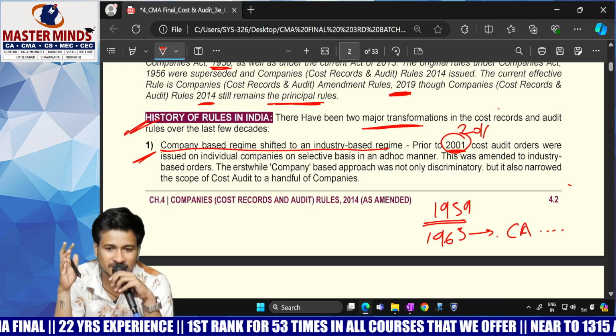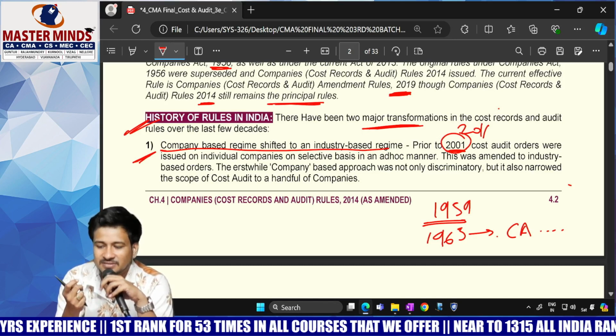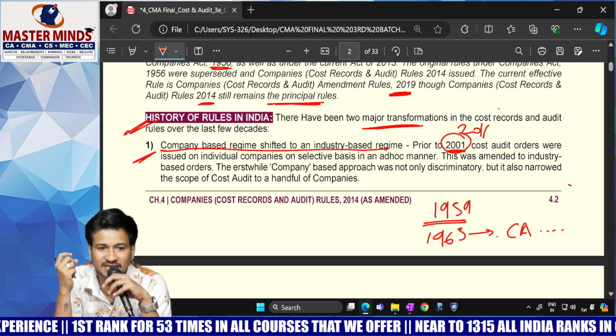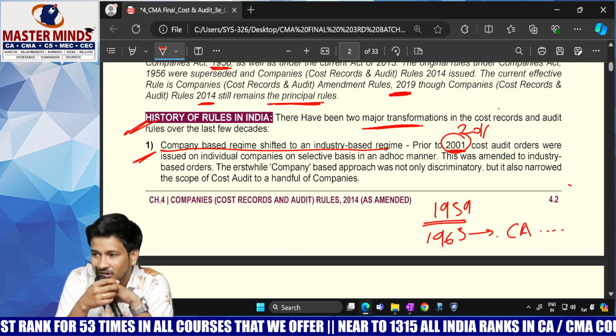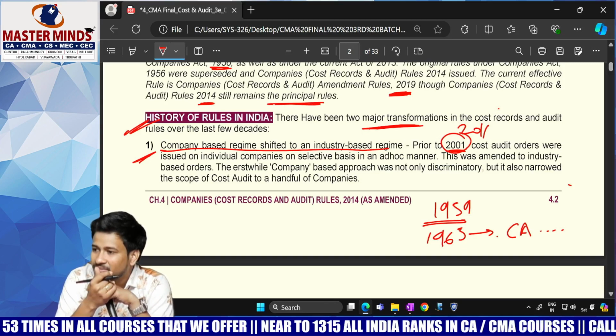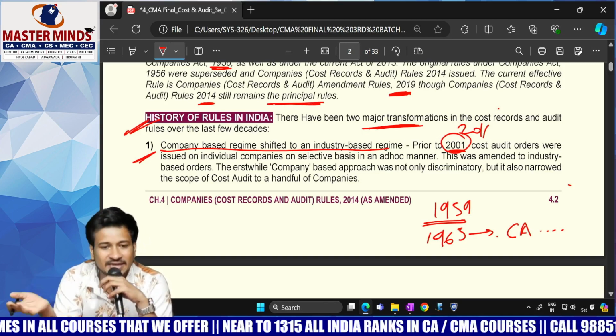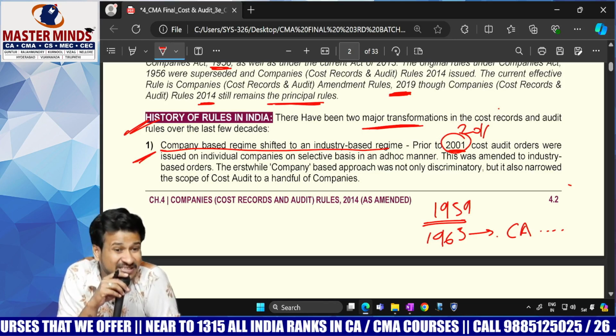Any doubts to anyone? Is it clear? Initially it was on a company specific basis, later on an industry basis. The shift happened from companies to industries. Initially cost audit was mandatory for specific companies.